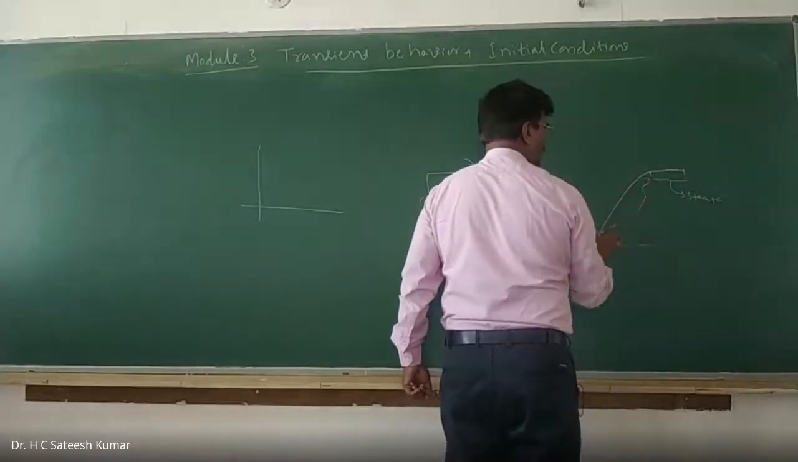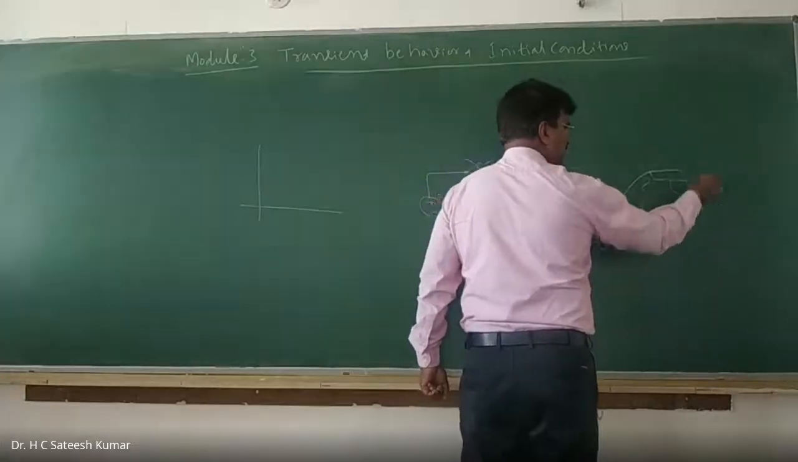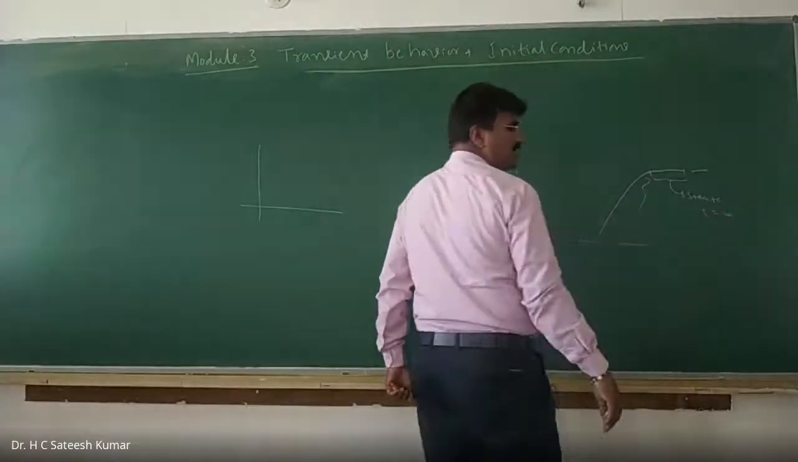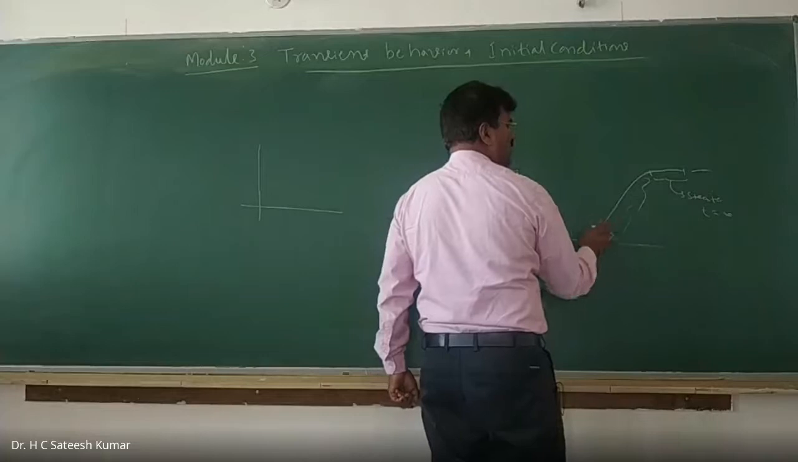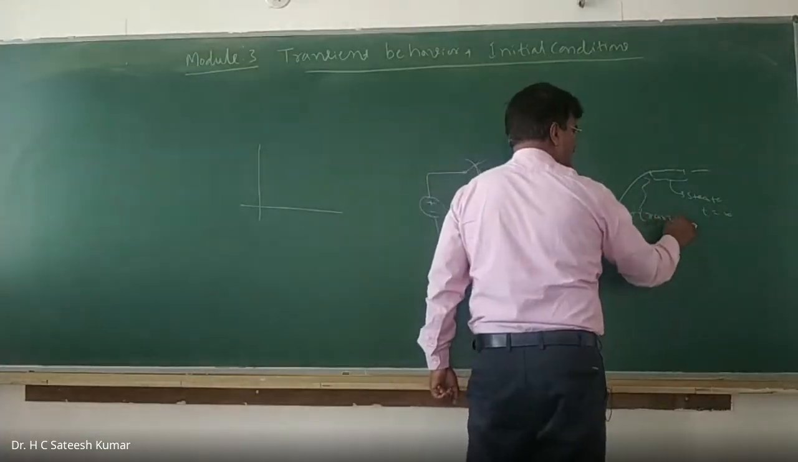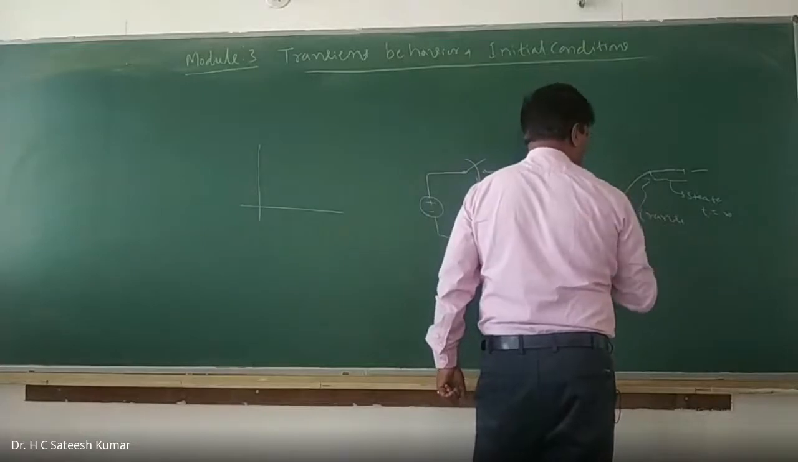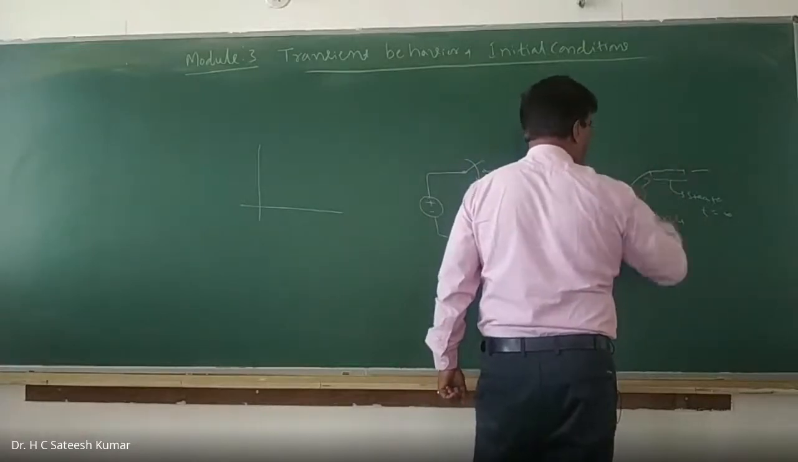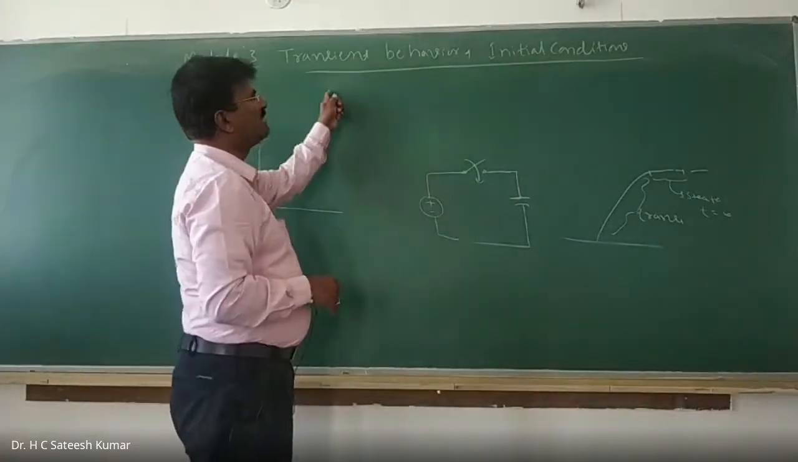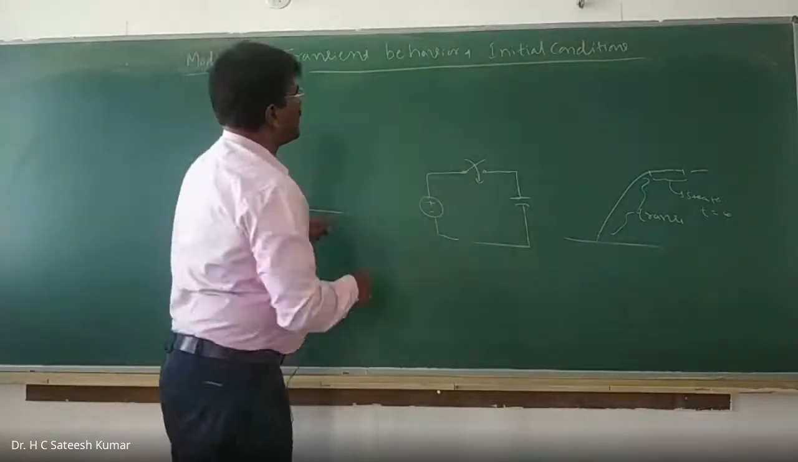And at t equal to infinity, what is the value? That is nothing but steady state. And how exactly it is going to reach t equal to infinity is nothing but transient behavior. To reach the maximum value, what are the variations we are seeing? That is nothing but transient behavior. And what is this initial condition?